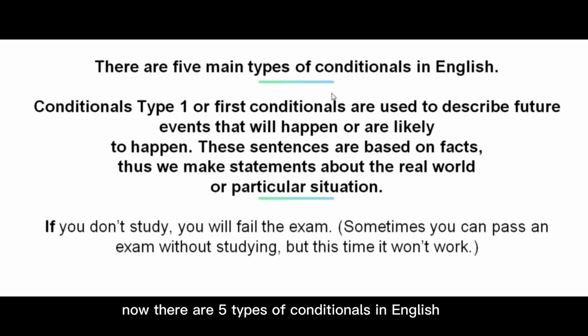Now there are 5 types of conditionals in English, and among them are conditionals type 1 or first conditionals. Conditionals type 1 or first conditionals are used to describe future events that will happen or are likely to happen. These sentences are based on facts. Thus, we make statements about the real world or particular situation. Have a look at the example below. If you don't study, you will fail the exam. Sometimes you can pass an exam without studying, but this time it won't work.